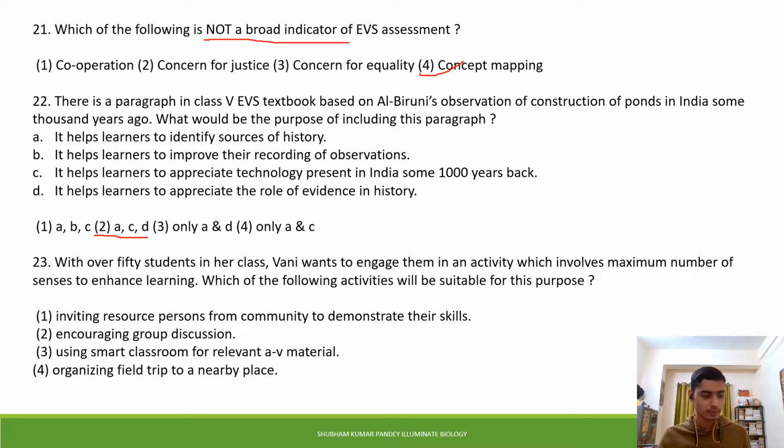Now the next question is, with over 50 students in her class, Vani wants to engage them in an activity which involves the maximum number of senses to enhance learning. Which of the following activities will be suitable for this purpose? Option 1, inviting a resource person from the community to demonstrate their skills. Option 2 is encouraging group discussion. Option 3 is using a smart classroom for relevant AV material, that is audio visual material. And option 4 is organizing a field trip to a nearby place. Okay, so the correct answer of this question is the fourth one, that is organizing a field trip to a nearby place.